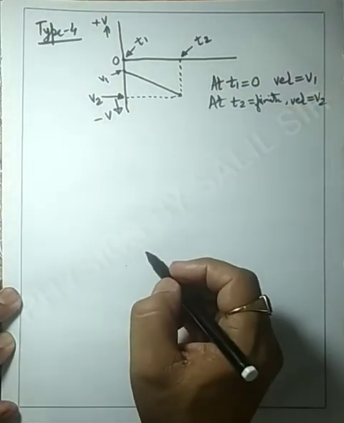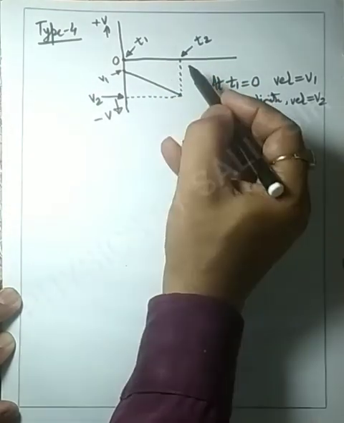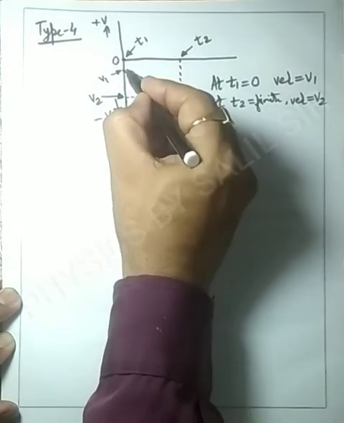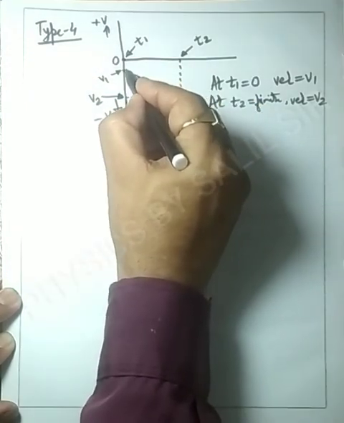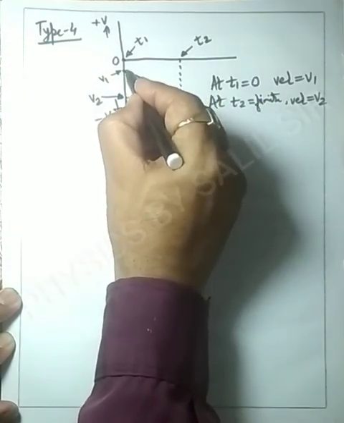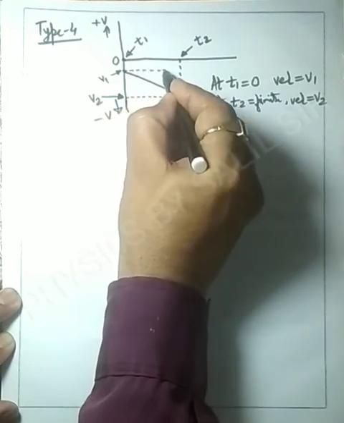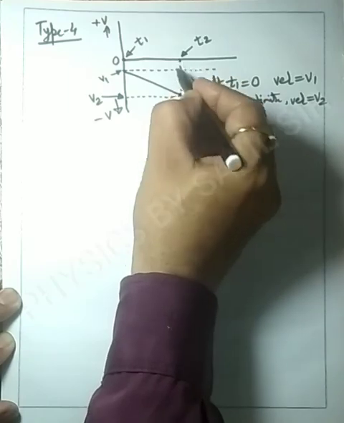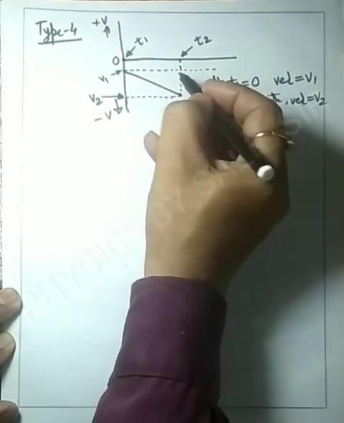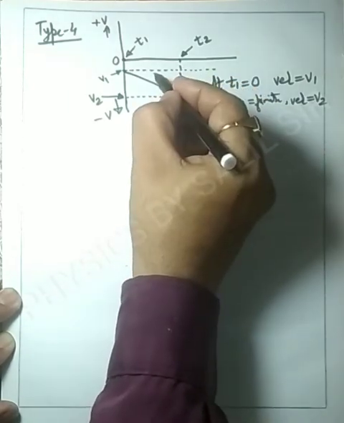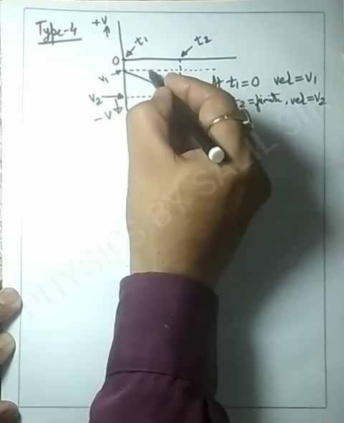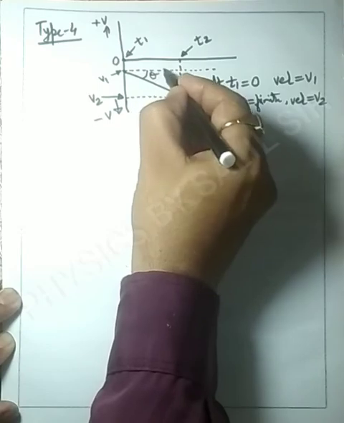Okay, now we know that we are always observing the slope of this VT graph. So if we draw a dotted line parallel to the x-axis, we have to find the angle theta, and suppose this is angle theta.